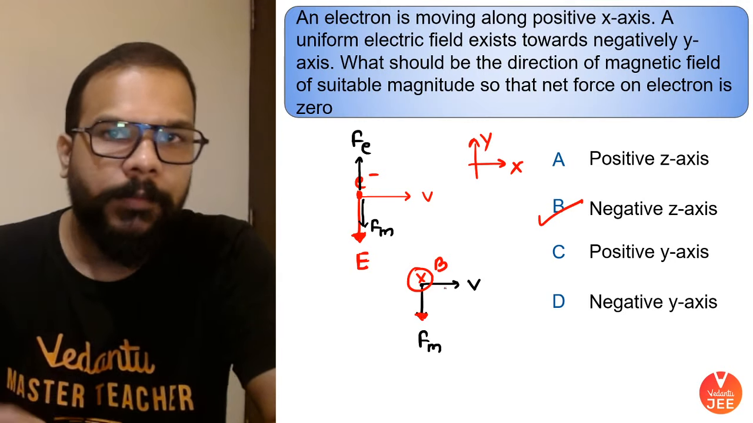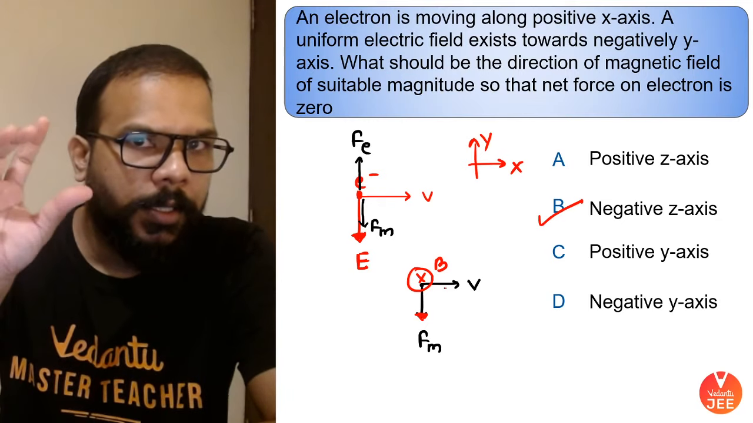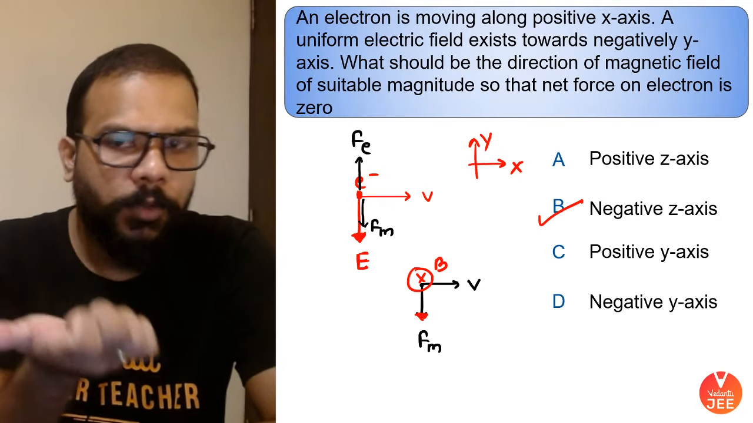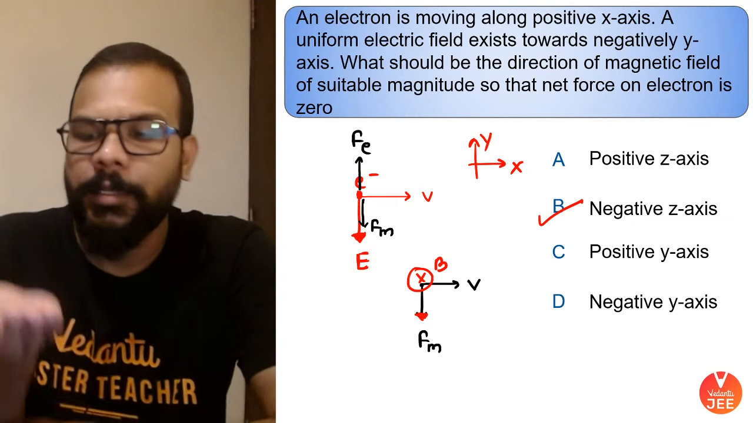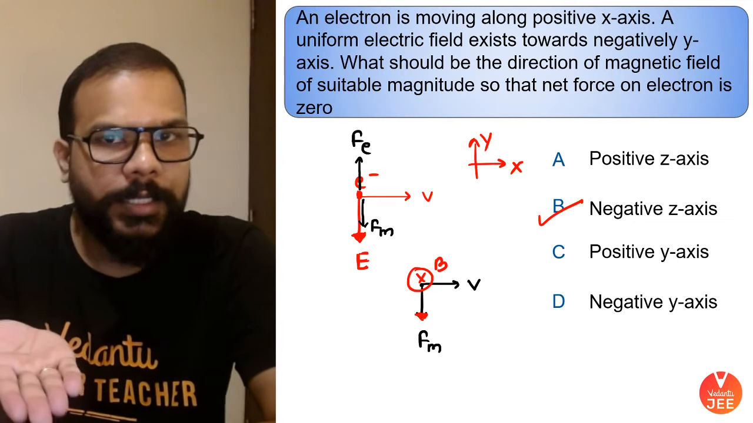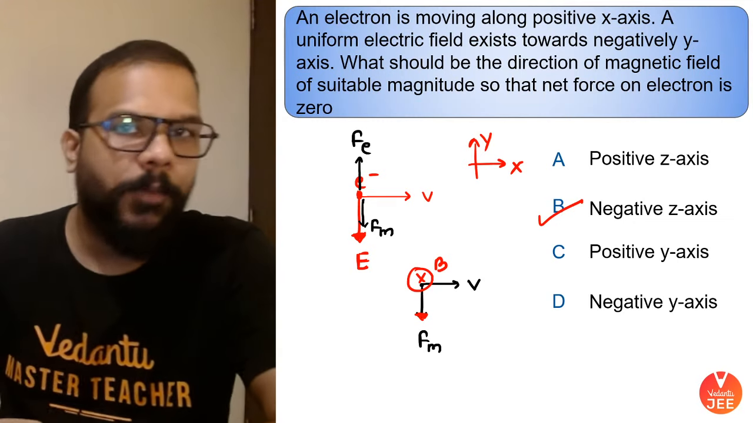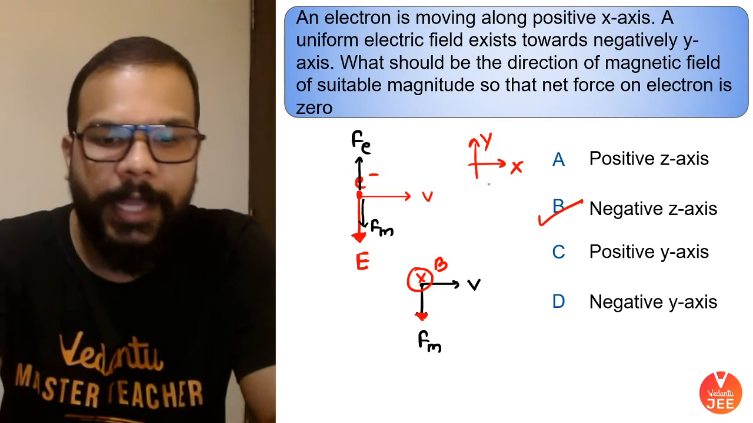For that to happen, using the right hand palm rule, the thumb gives you the velocity towards the x-axis, and the back of the palm points downward towards the negative y-axis. So the fingers are pointing inside, which is the negative z-axis.